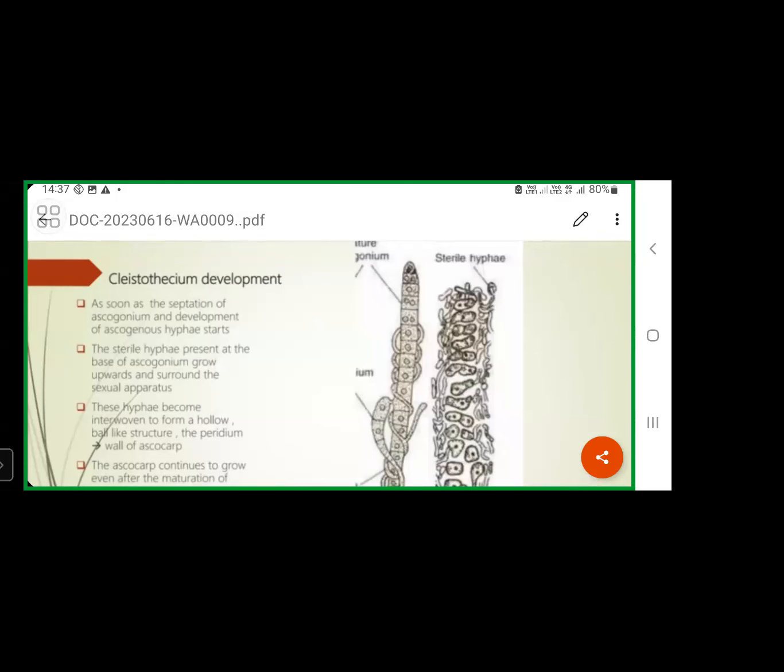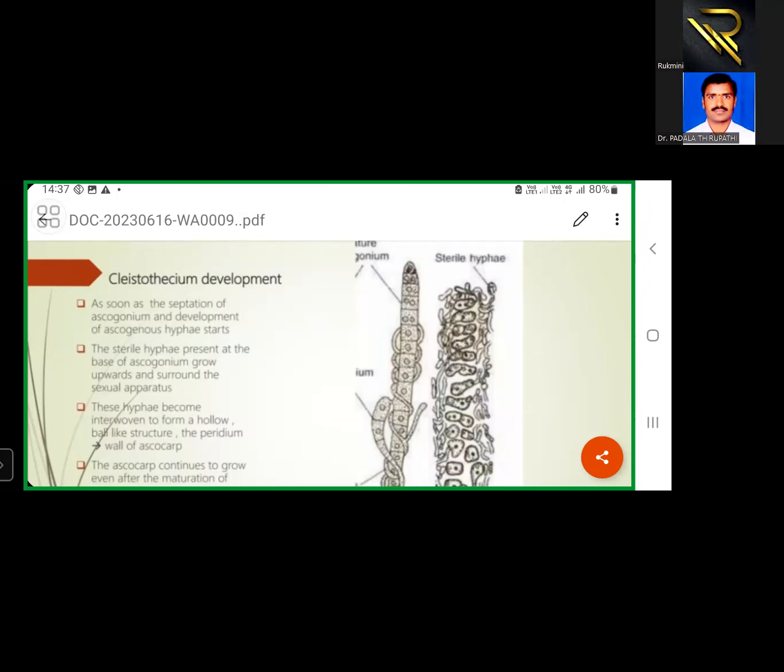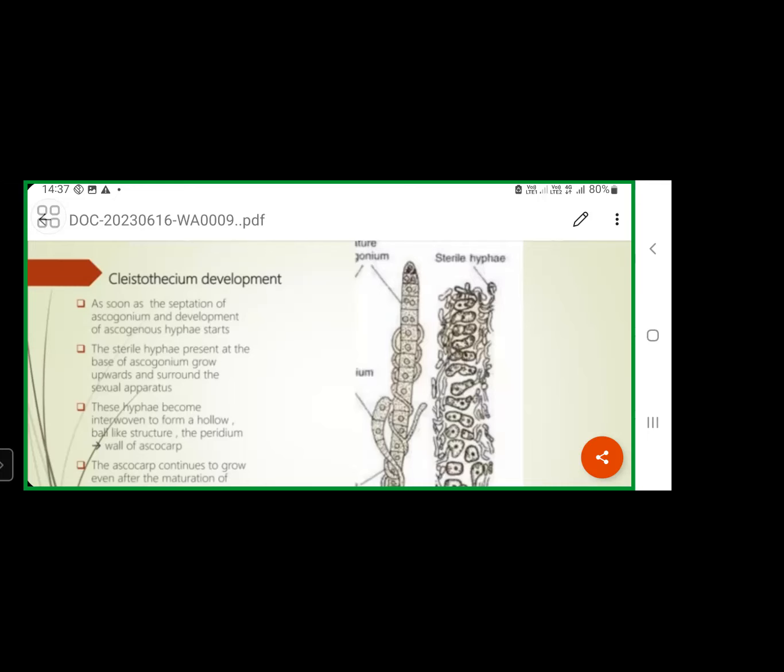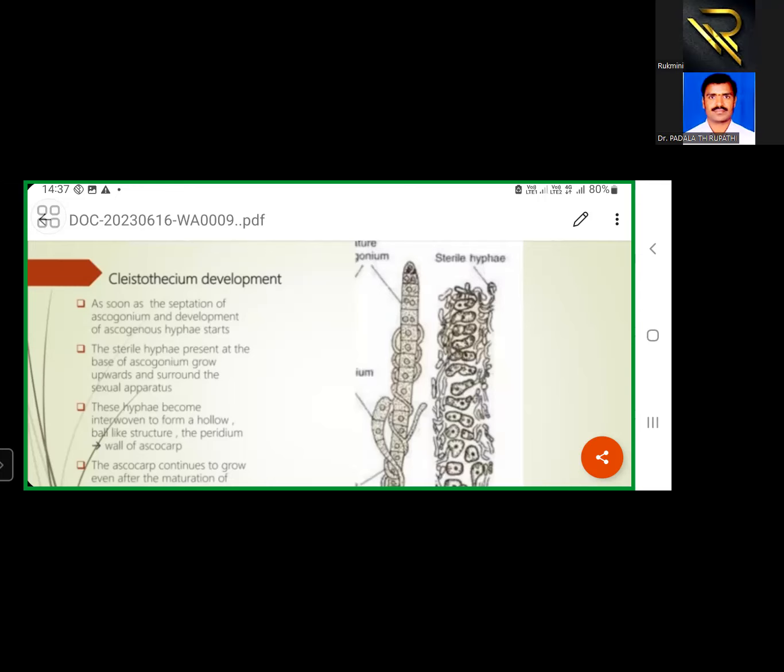It is formed with ascogenous filaments and vegetative filaments of the fungal mycelium. Inside this fruiting body, ascogenous filaments are there. From these ascogenous filaments only ascus will form. Inside that ascus, the ascospores are produced. So like this, the sexual reproduction process is completed.